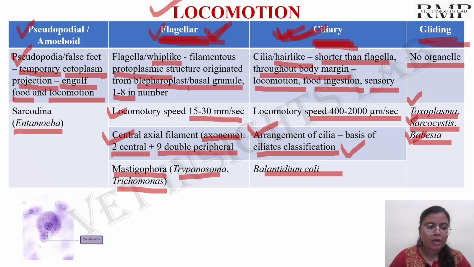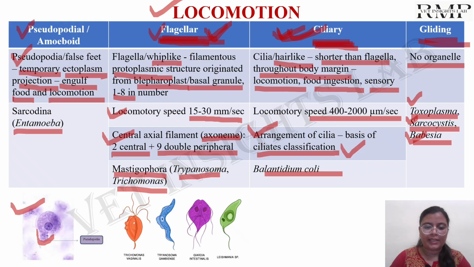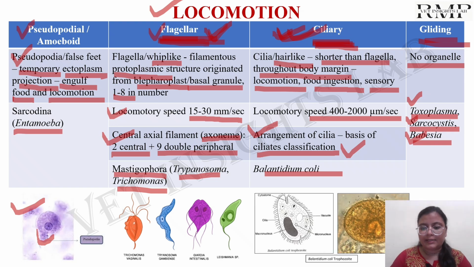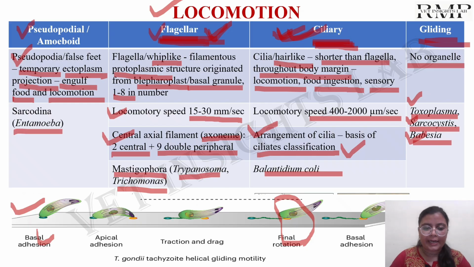Okay, so here I have given the first Entamoeba, that is having the pseudopodia. You can see over here, this is the pseudopodia. The next is the flagellar movement. You can see over here trichomonas, trypanosoma, giardia, leishmania. They are all having flagella and they will move by the flagellar movement. Then the cilia, which is present in the Balantidium coli. So you can see over here the full body is covered with the cilia. Okay, and the next is the gliding movement, which is seen in case of Toxoplasma gondii. You can see here the parasites are moving with the help of the gliding motion.